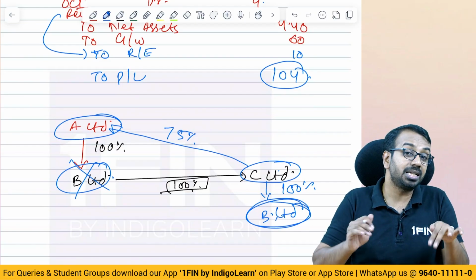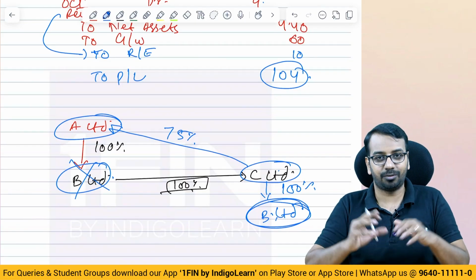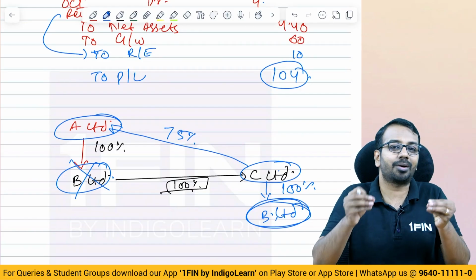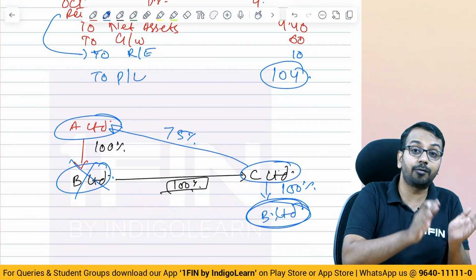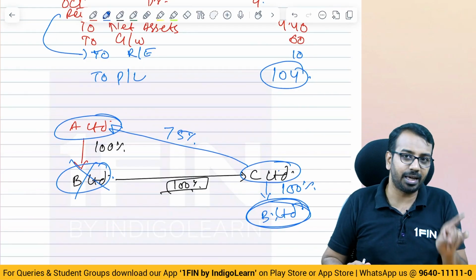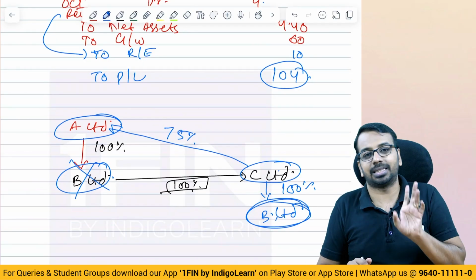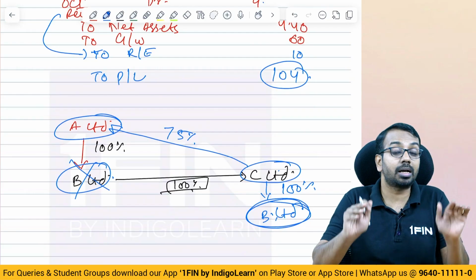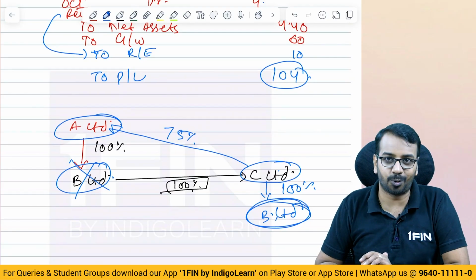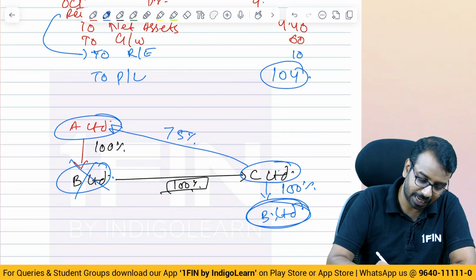Now you may ask, sir, is this a common control transaction? See, for a common control transaction, both B and C should be under the common control of A before and after the transaction. Here C was not under the control of A before the transaction, so it cannot be called a common control transaction. Alright, so now what has happened here?